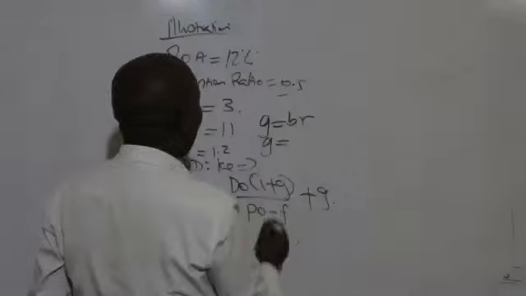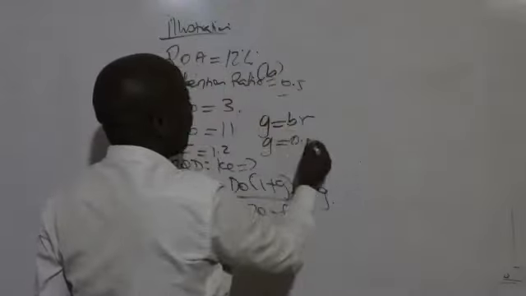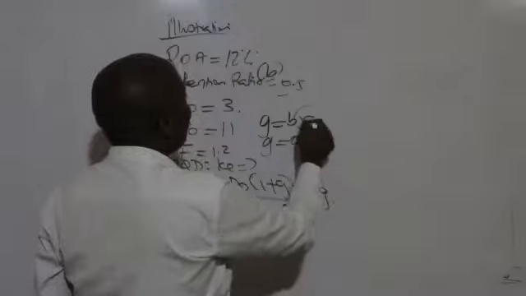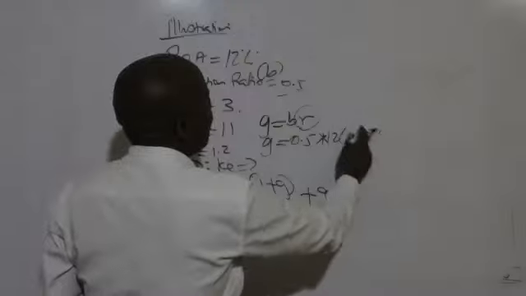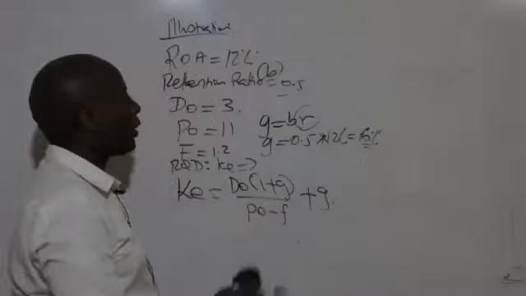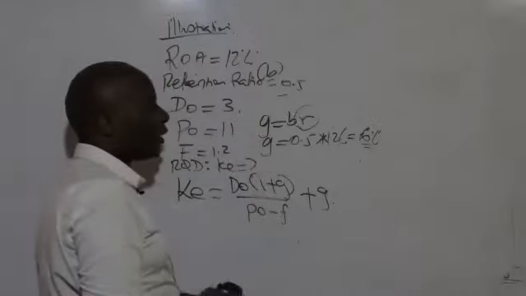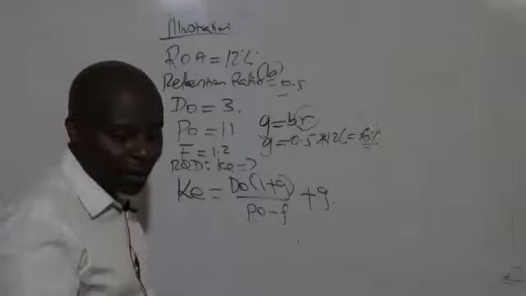So our g will be equal to B. B is the retention, which is 0.5, and our R is this 12%. So basically our g will be 6%. This is the same as 0.06. Now, having gotten that, getting my P0 is a walk in the park. Check the question.